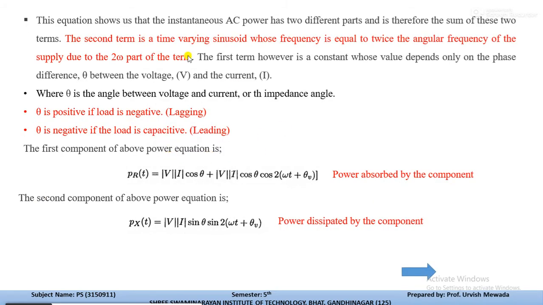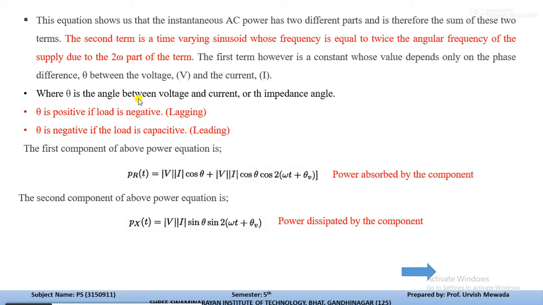Now from the above equation, as I already discussed, the second term is a time varying sinusoid whose frequency is equal to twice the angular frequency of the supply, due to the 2 omega part of the term. So from the previous waveform we can say that the frequency of the second term will become twice.